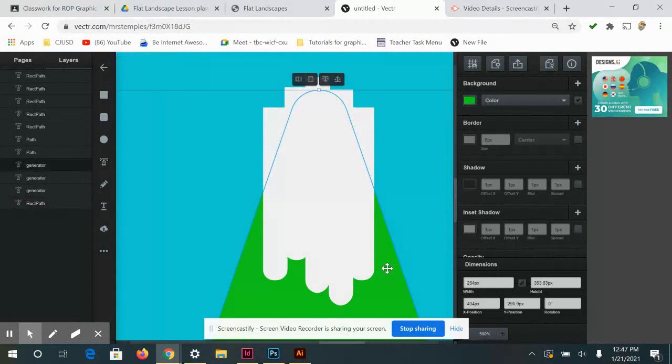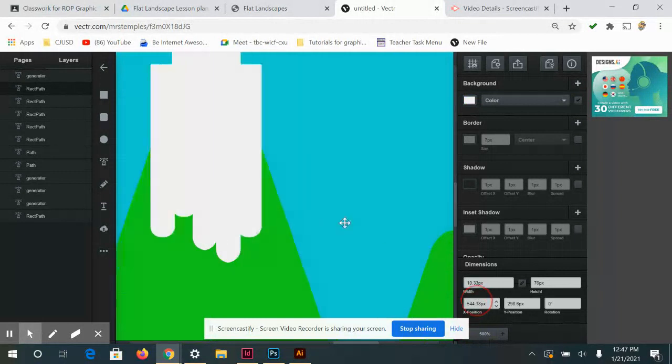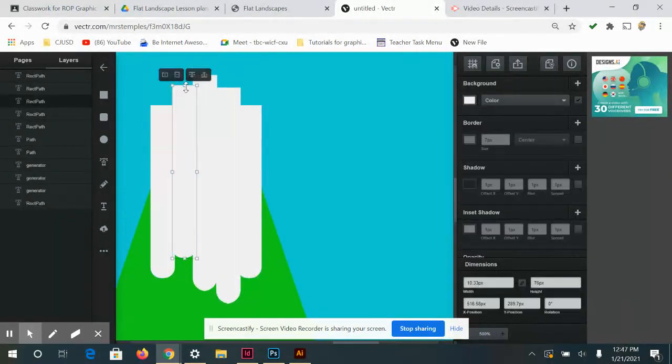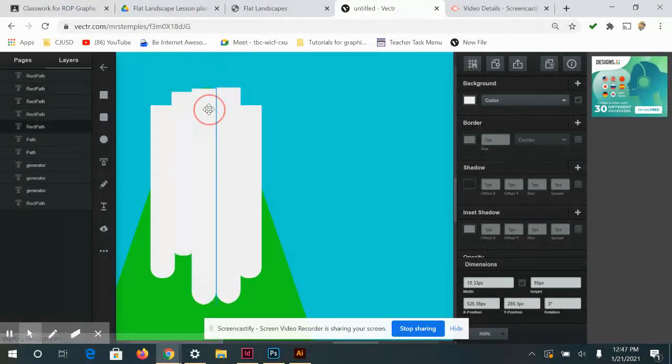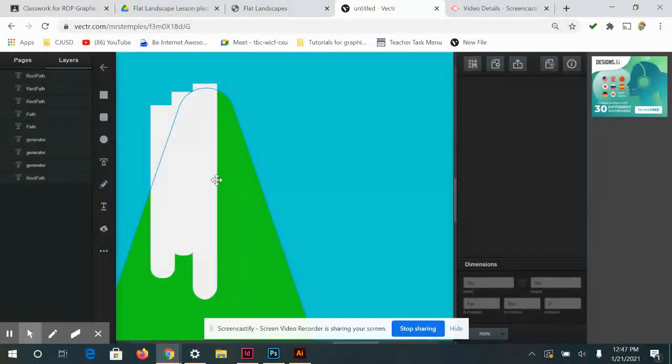So I'm going to make a copy of this mountain. Let's see, I don't think that's going to work. All right, so with this, I'm going to delete that. So with this, what you would have to do is kind of get them to match up to the curve of the mountain. So that could be kind of tricky. I think your best option would be to use the pen tool and draw out your snow.